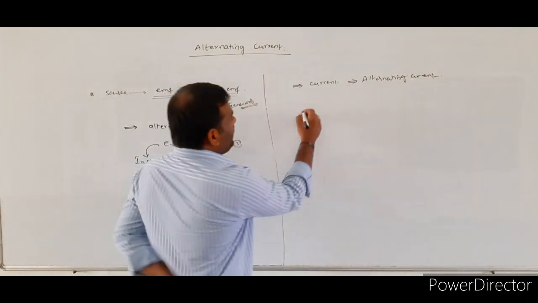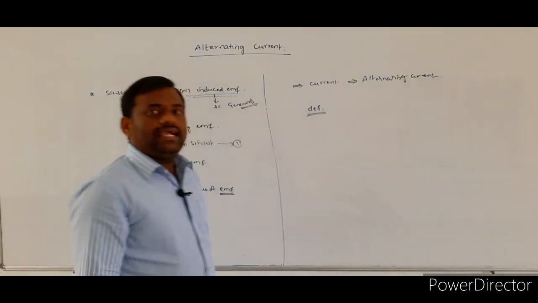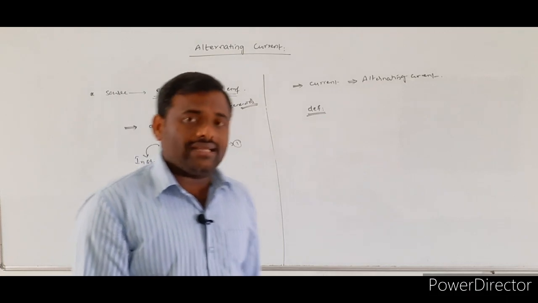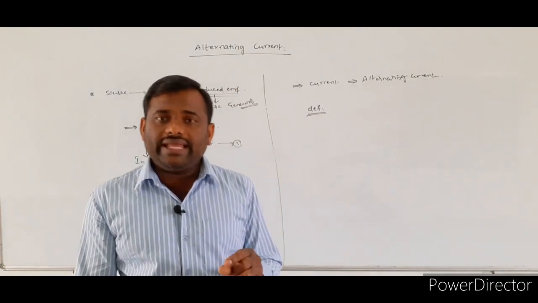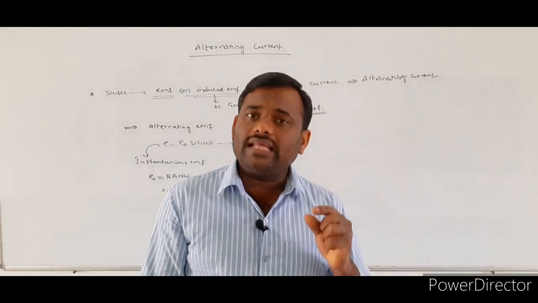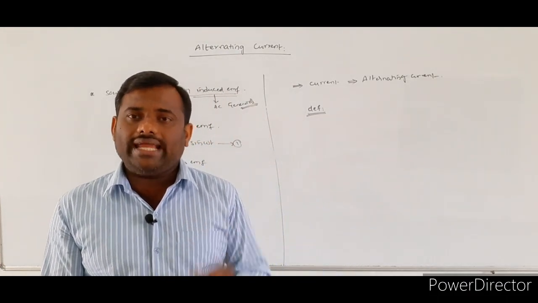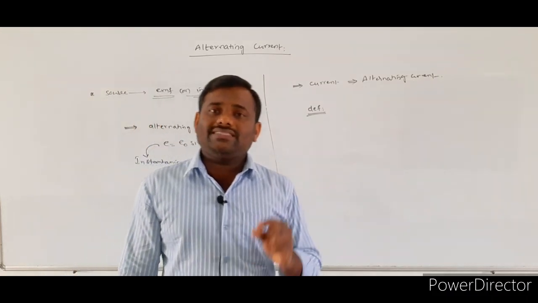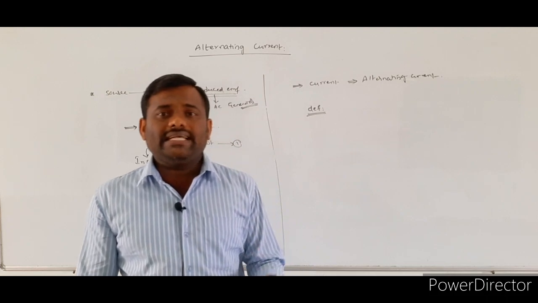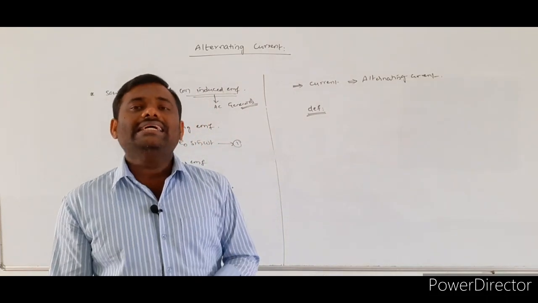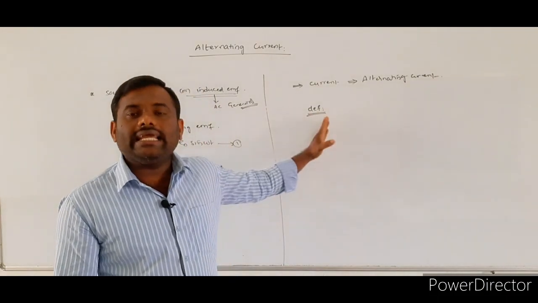What is the definition of the alternating current? The current whose magnitude varies with respect to time, and whose direction changes periodically, is called alternating current.